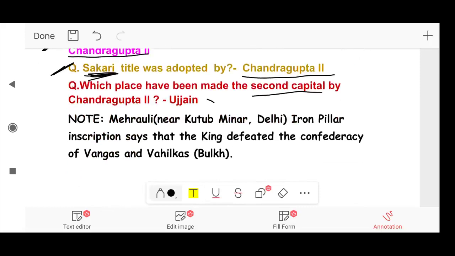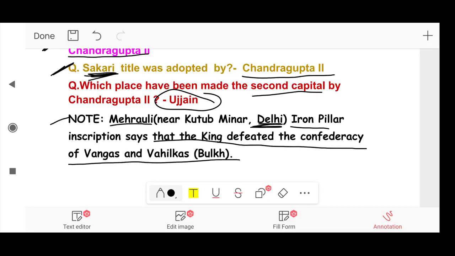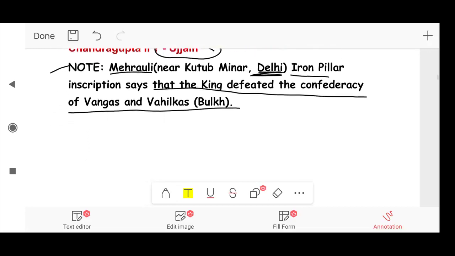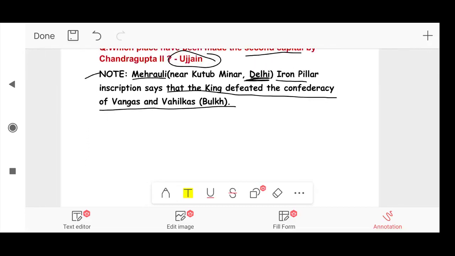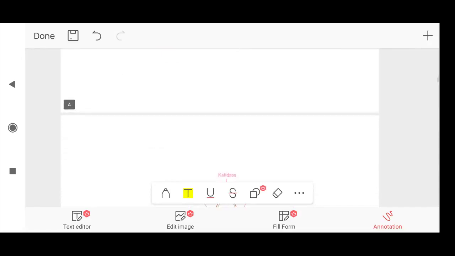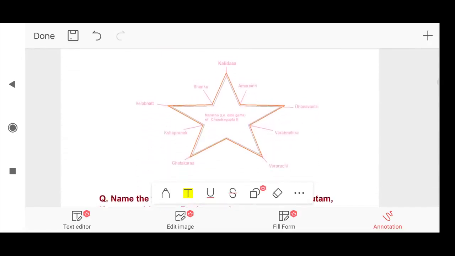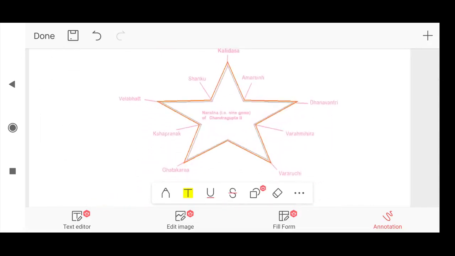Answer, Ujjain. There is one note, and it's written that the Mehrauli iron pillar inscription, which is near Qutub Minar, Delhi, says that the King, that means Chandragupta II, defeated the confederacy of Vangas and Vahlikas. Vahlikas, also known as Bactrians. Next, we will try to learn about the 9 Ratna, that is 9 gems of Chandragupta II's court through this diagram.